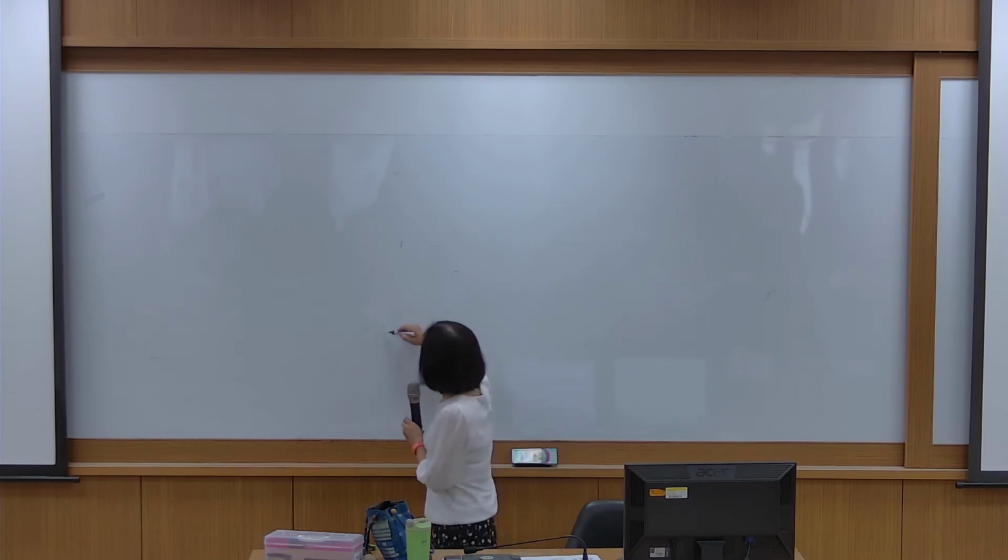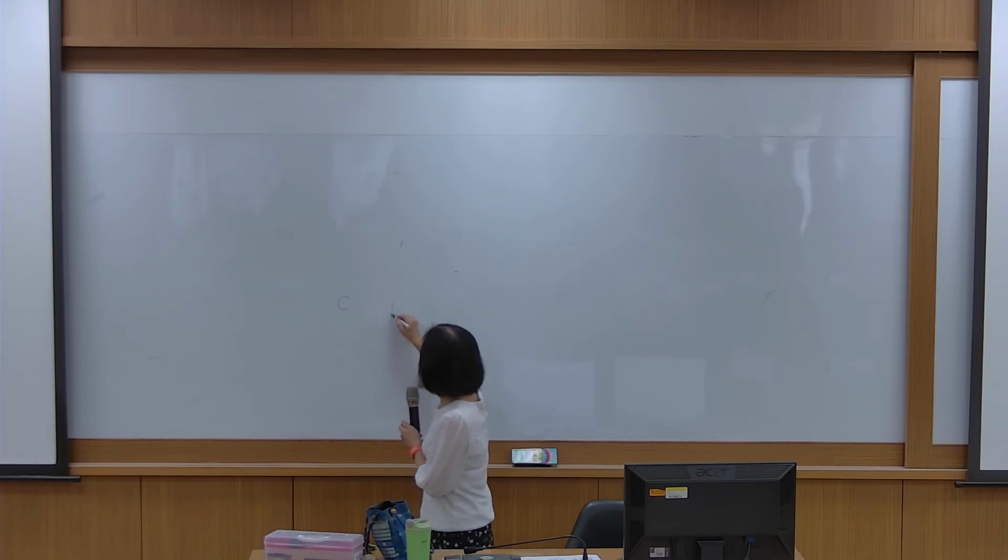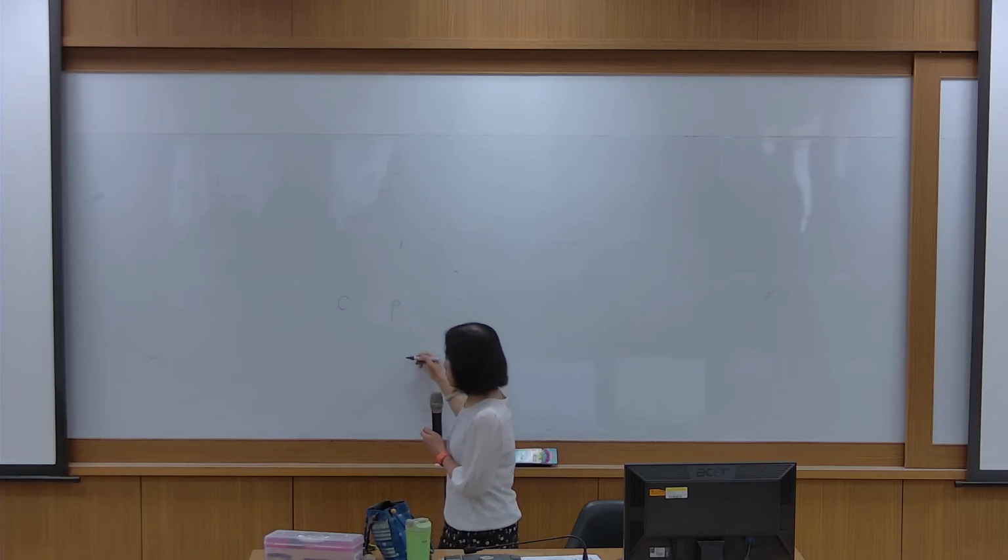If we use a Venn diagram to draw it, the child and parents Venn diagram.